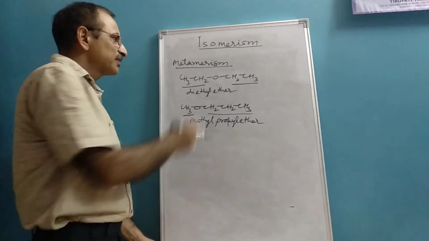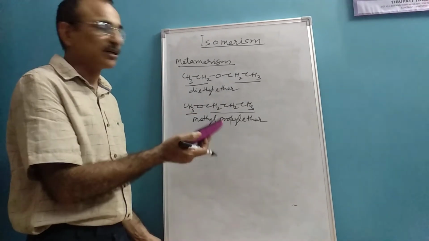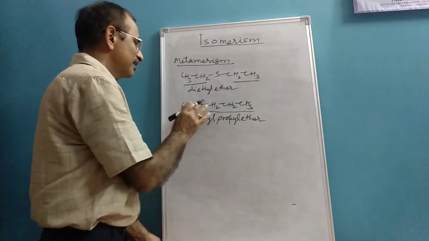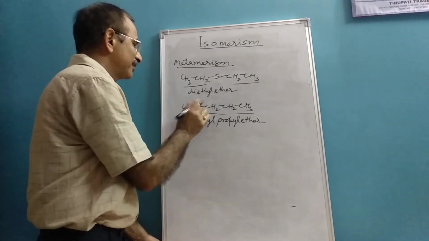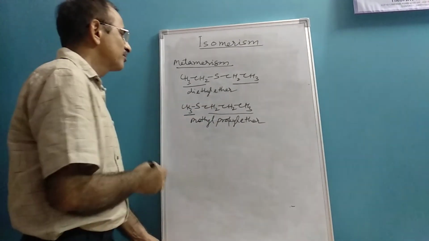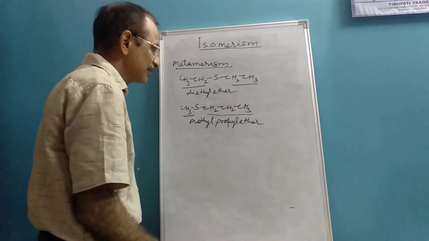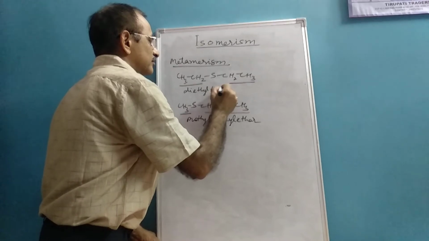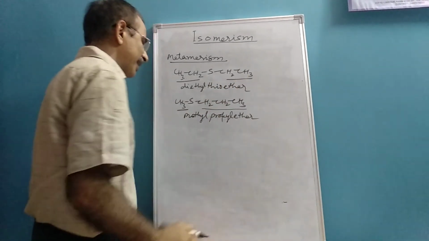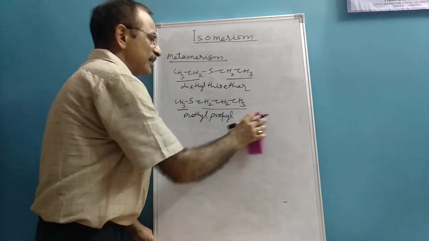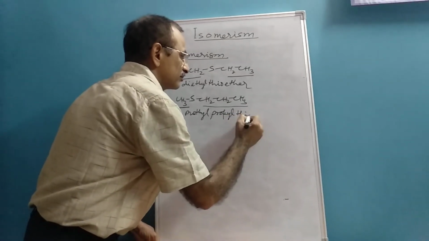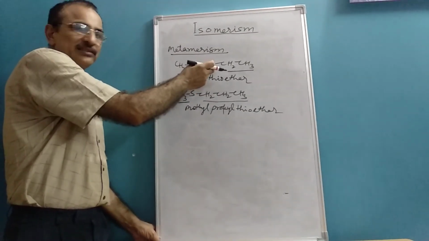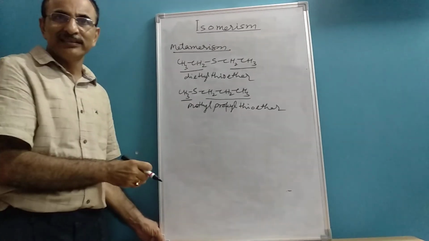Similarly, when you have sulfur, thioether, here sulfur, here again sulfur, and in that case the name of this compound will be diethyl thioether, and this one is methyl propyl thioether. Here again, along bivalent sulfur, the alkyl chain changes.